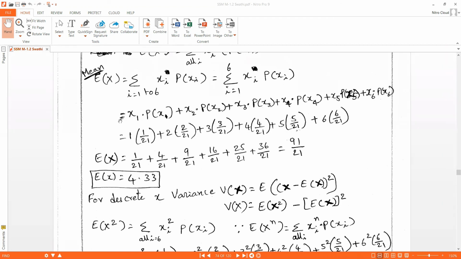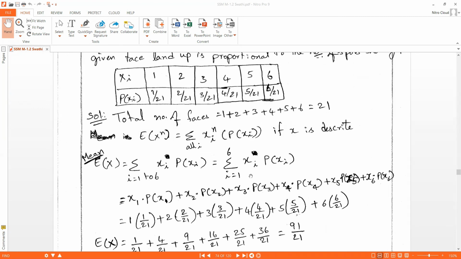For the first term, we write x1, i is equal to 1. That time x1 into p of x1, plus now i equal to 2, x2 into p of x2, plus i equal to 3, x3 into p of x3, plus i equal to 4, x4 into p of x4, plus i equal to 5, x5 into p of x5, plus i equal to 6, x6 into p of x6. Okay. Now we have these values.